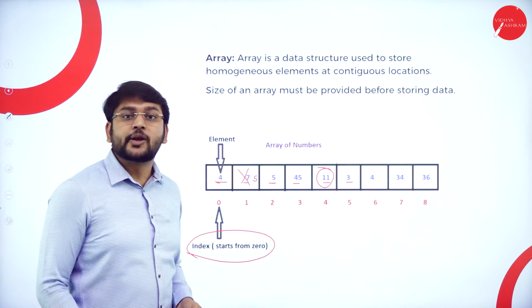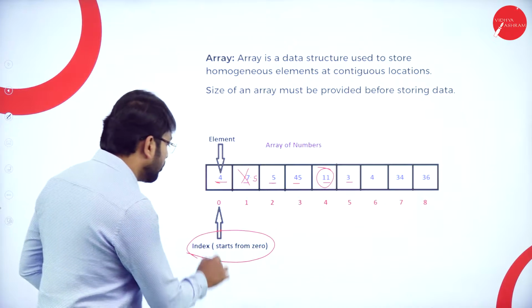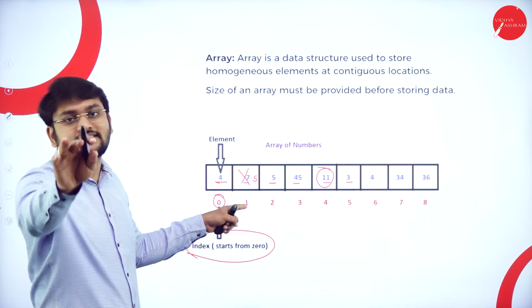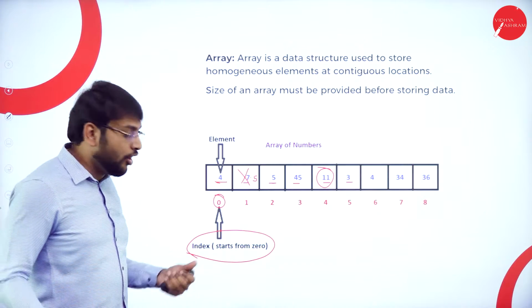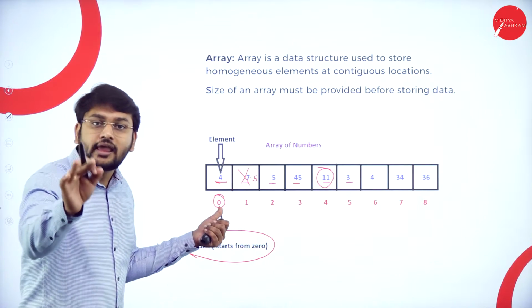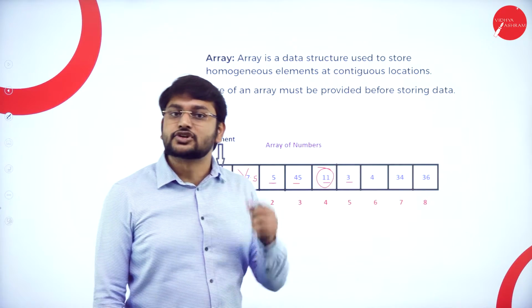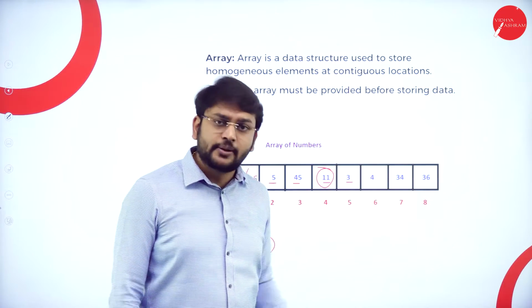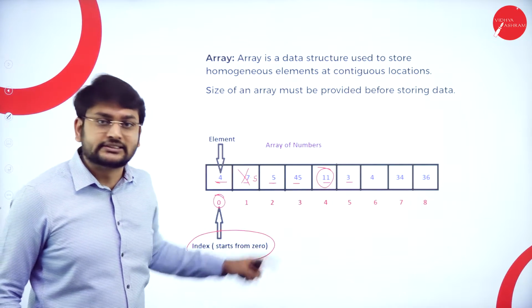And one more important point, always the index starts from 0. So you should not write that it always starts from 1. Whenever I say array, always understand that the array index will always start from 0. That is what you need to remember. So fine, sir, I need to access this 11. How do you access?